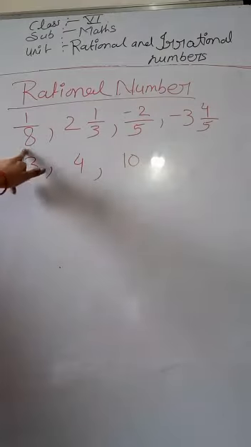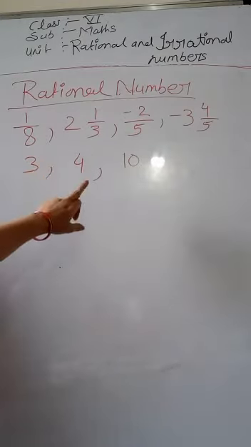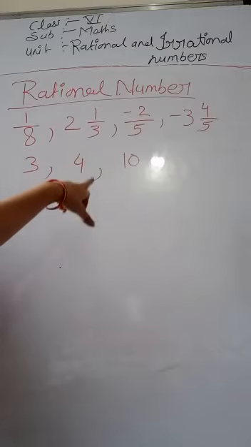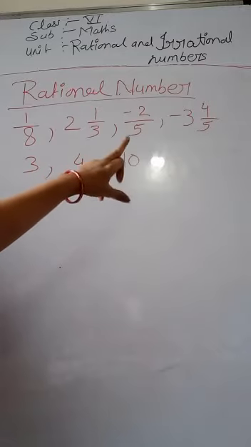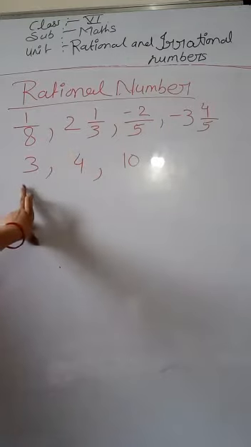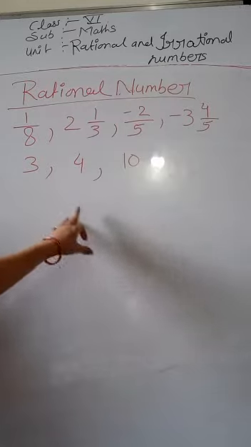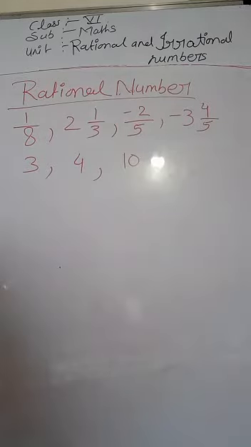So these are rational numbers. Tell me, 3 by 10, is this also a rational number? Yes, it is also a rational number.